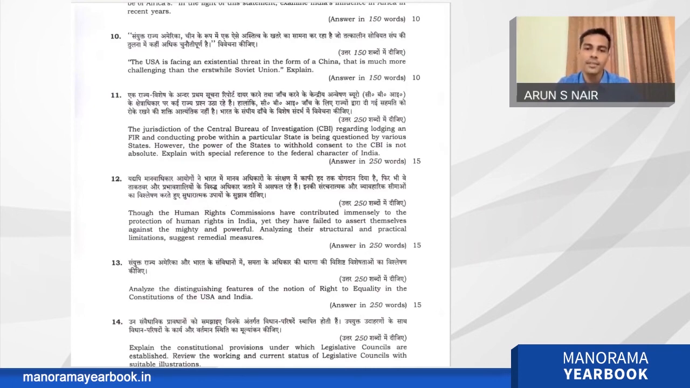But I always believe that when you criticize, that criticizing point has to be supported by valid and relevant arguments. If you have valid and relevant arguments, analyze their structural and practical limitation and suggest. So when you criticize, you can say that yes, Human Rights Commission failed sometimes against the mighty and powerful. Give examples, give valid point to support it. If you don't have any valid point, it is better not to criticize. If you have valid point, it is always okay to criticize.